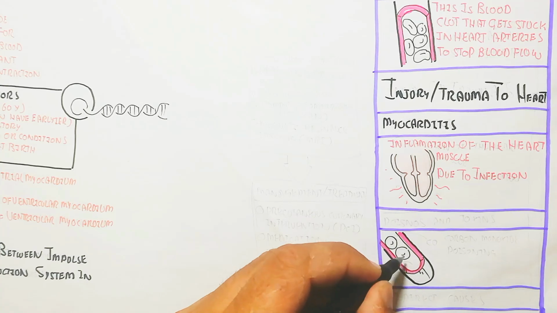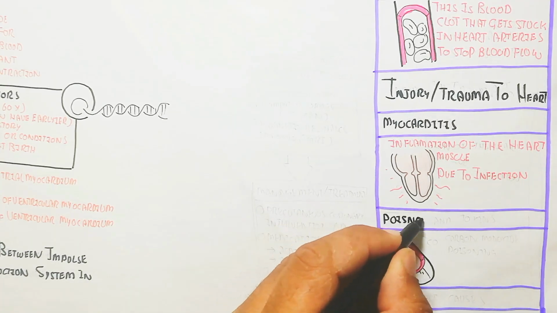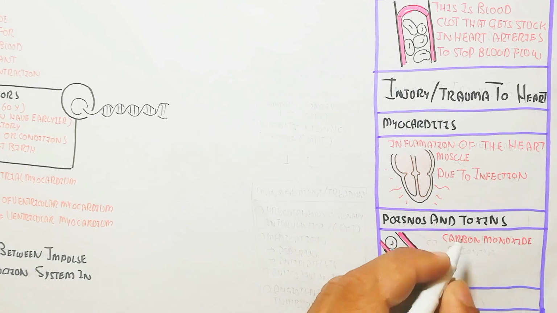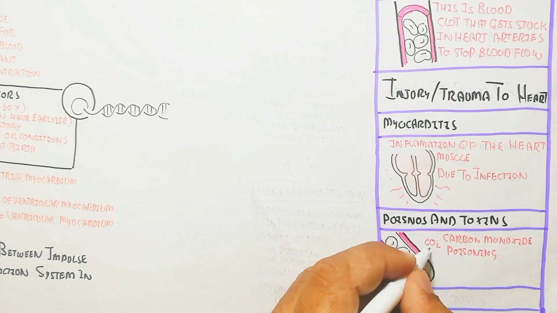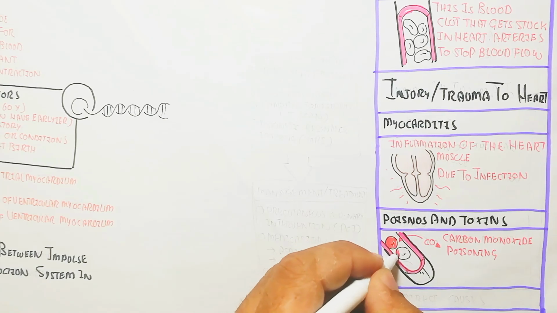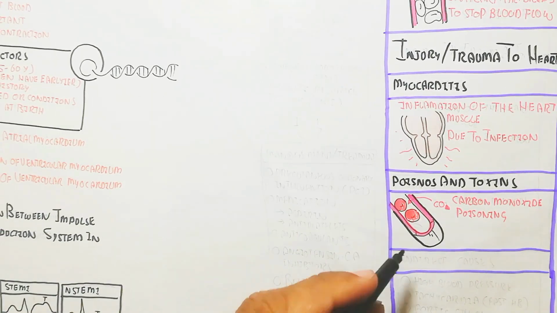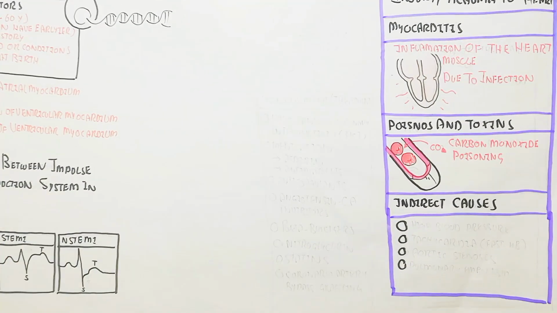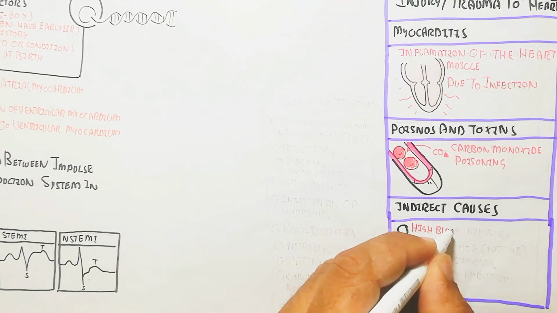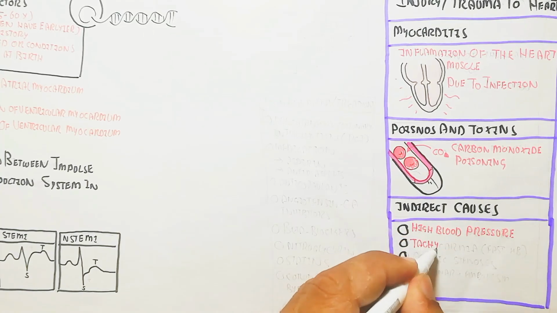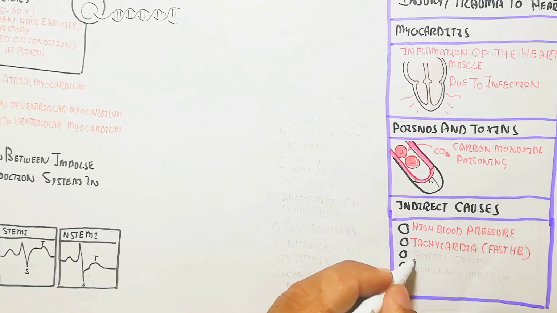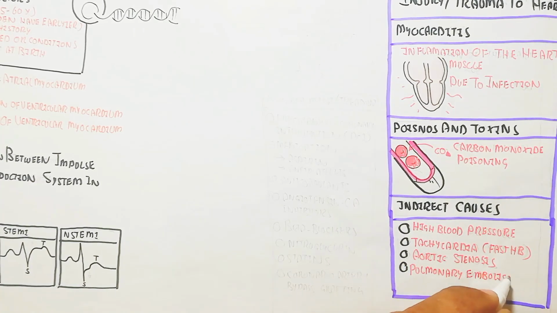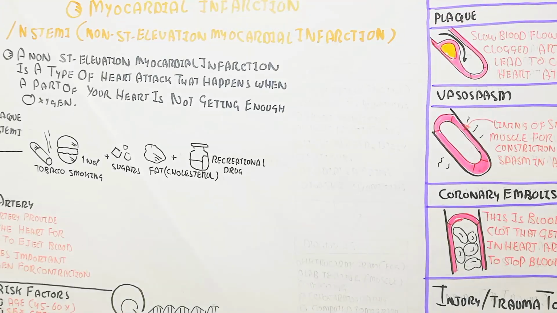The inflammation of the heart muscle due to infection can cause this problem, and poisons and toxins, like carbon monoxide poisoning, can also cause myocardial infarction. On the other hand, the indirect causes are high blood pressure, tachycardia, the fast heartbeat, aortic stenosis, the aortic valve problem, and pulmonary embolism. Aortic stenosis and pulmonary embolism we will discuss in the next video, but for now you should understand and just remember.